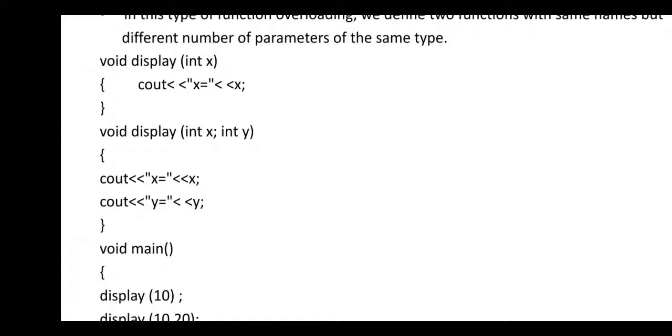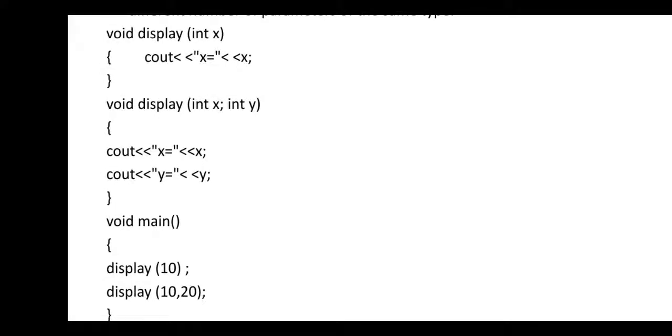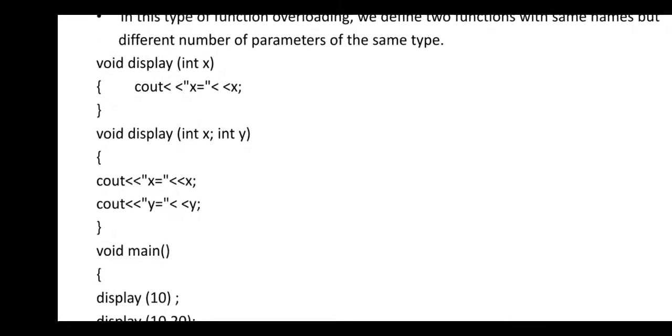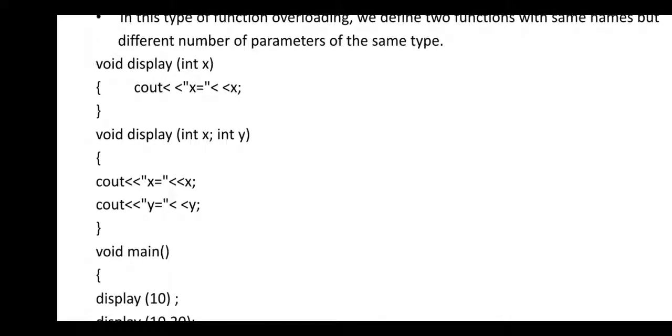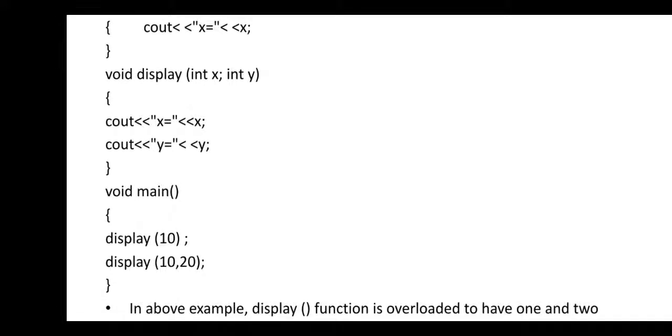there is only one parameter, integer x. And the second overloaded display function has two parameters, meaning we overload the function with a different number of arguments. In the first function we pass only one argument, and in the second we pass two arguments.